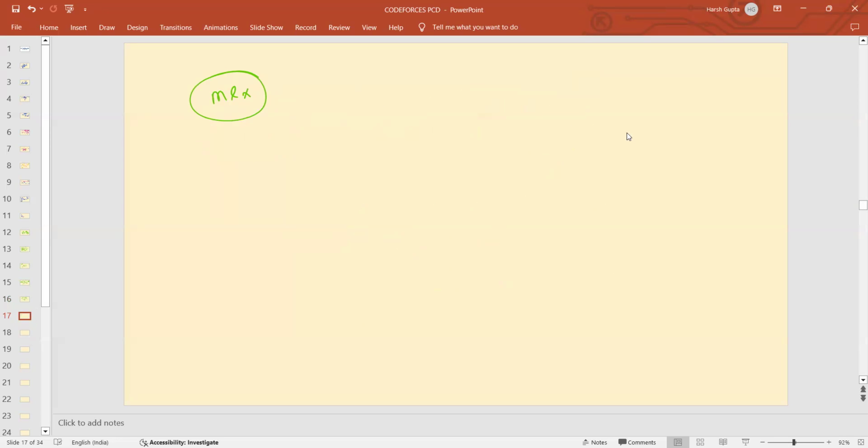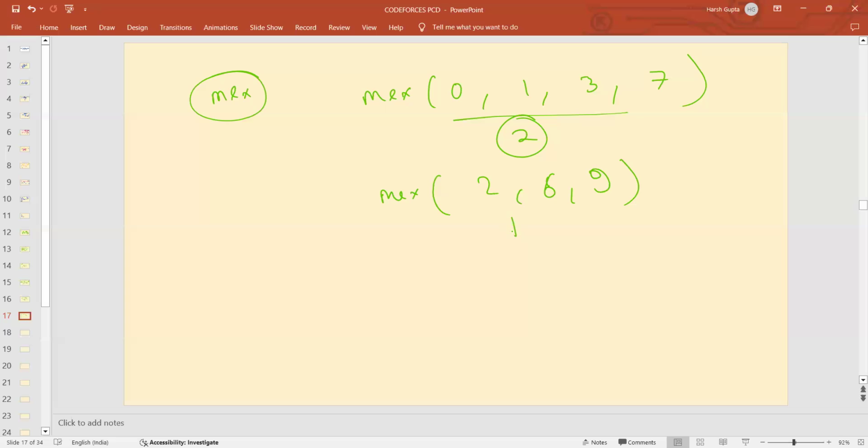Does anyone have a doubt about what we mean by mex? Mex of 0, 1, 3, 7. What is the mex of this? Mex is 2. It is actually the smallest non-negative integer that is not present in the sequence. It is called mex. Mex of 2, 6, 9 is 0. The smallest non-negative integer that is not present in the sequence is 0. This is actually what we mean by mex.